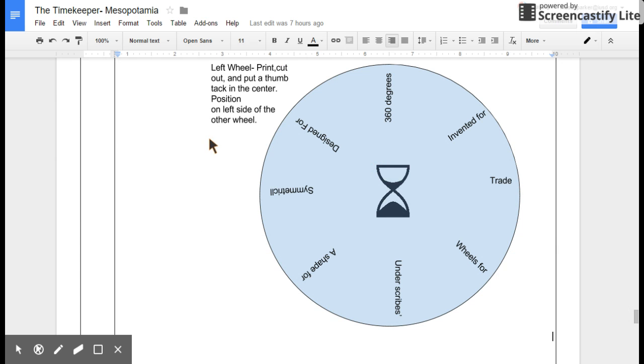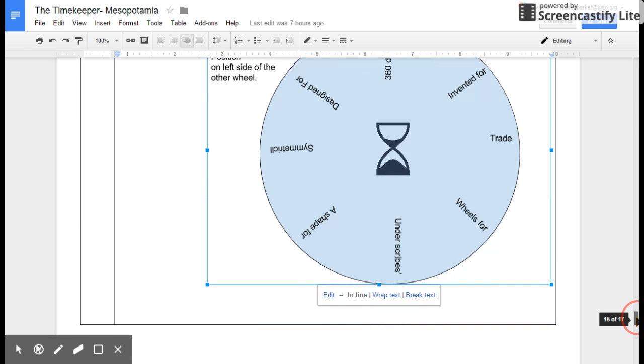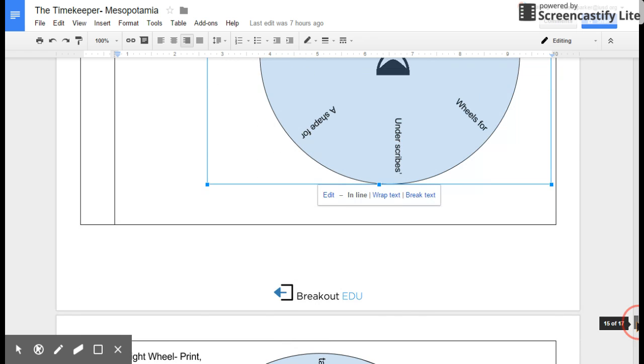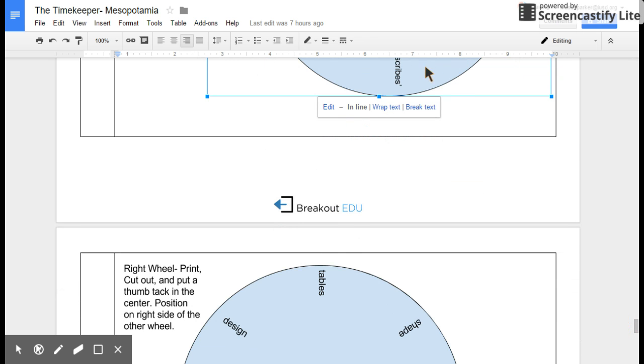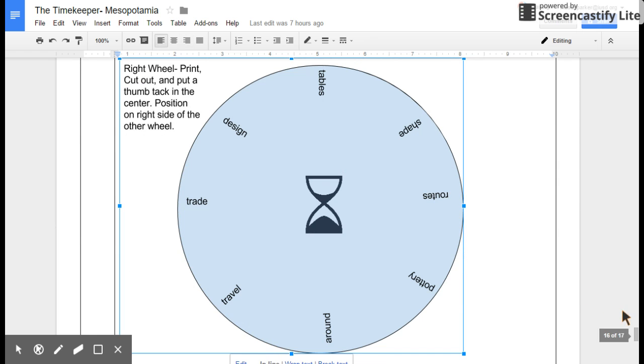Next, the students will discover these two wheels. The two word wheels will be positioned side by side by the facilitator. The left wheel will obviously be on the left side, and the right wheel will be on the right side. The wheels can be used to make a combination of phrases, and one of the phrases that can be created is under scribes tables. So if the students look under their tables, see there was under scribes, and then on this right wheel it will say tables. So if they line up that phrase, then the students will know they should look under their tables.